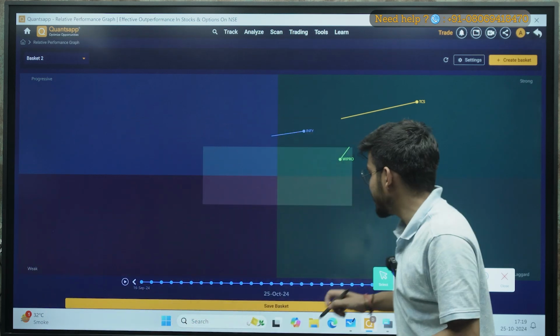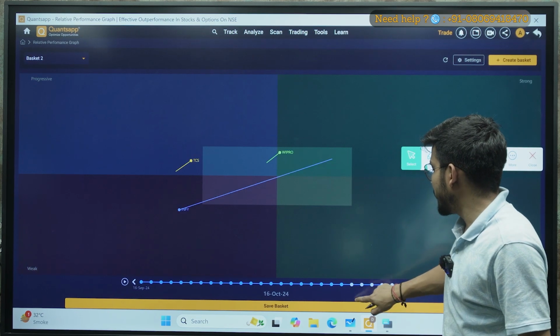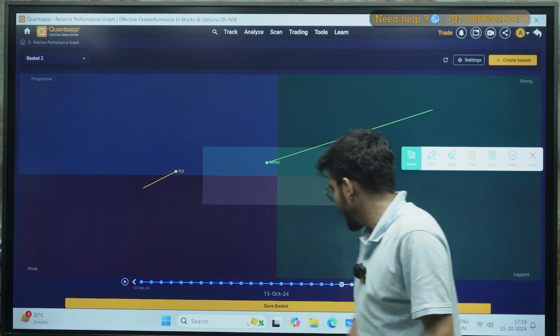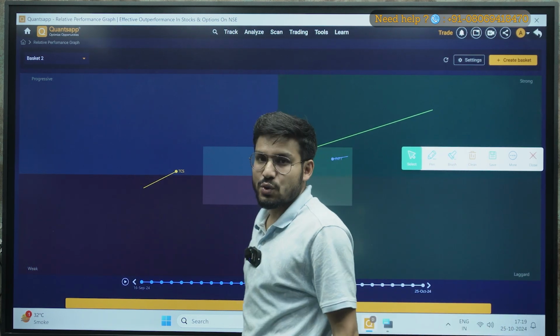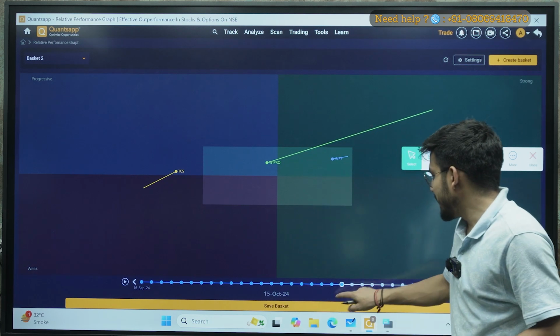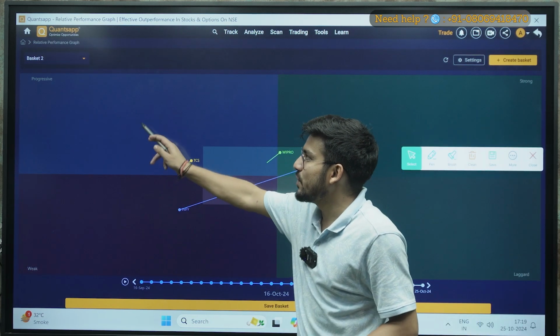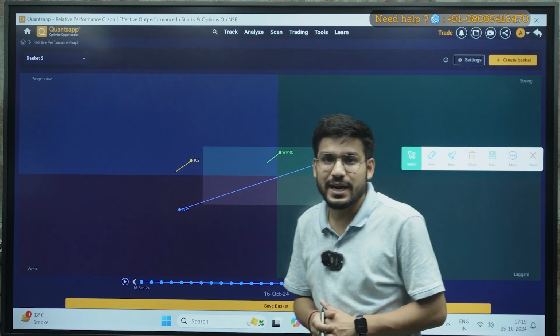Okay, so how to analyze? First of all, let me show you some past data. If I select TCS, you can see that on the 15th of October, TCS was going from the weak to the progressive zone. Then on the 16th of October, my TCS started moving and sustained in the progressive zone. So I can make my entry in TCS.